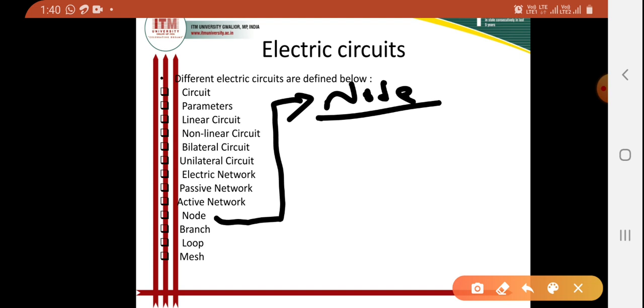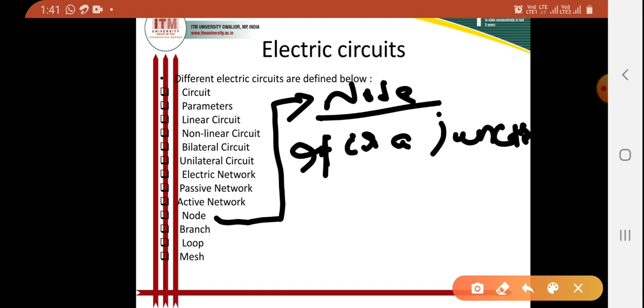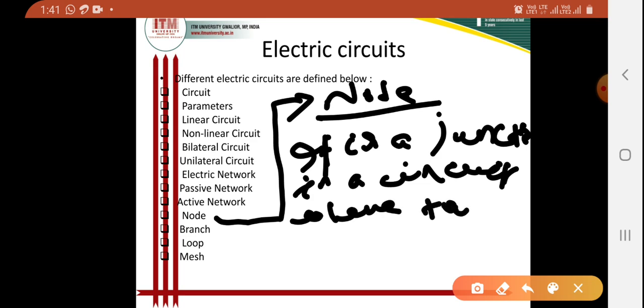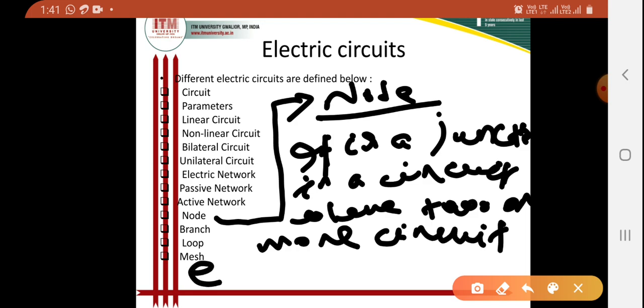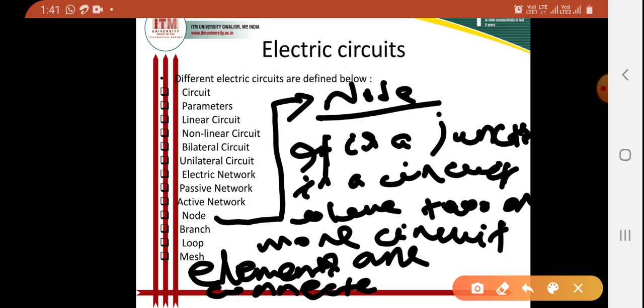So node is a junction in any circuit where two or more circuit elements are connected together. Then this is called a node.